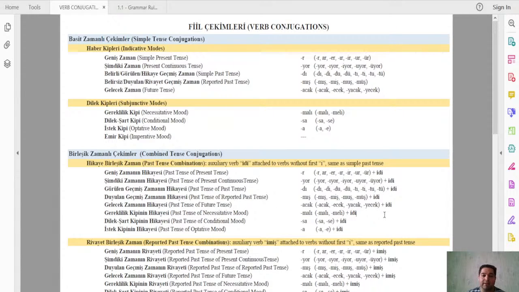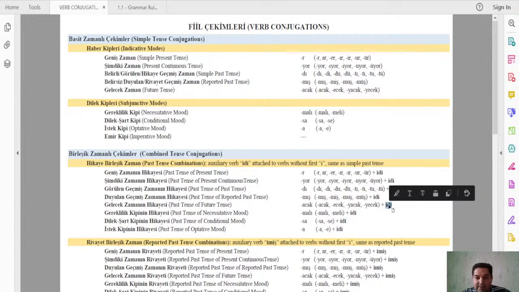When we talk about combined tenses, we talk about three forms. The first one is when we add the auxiliary verb ed, attached to two different simple tenses or moods.